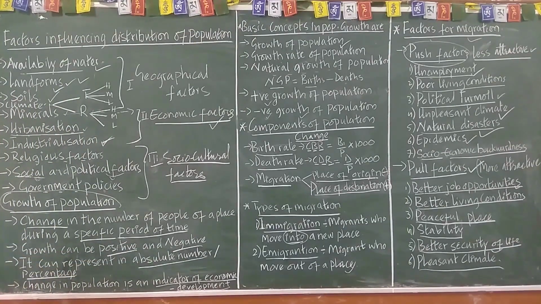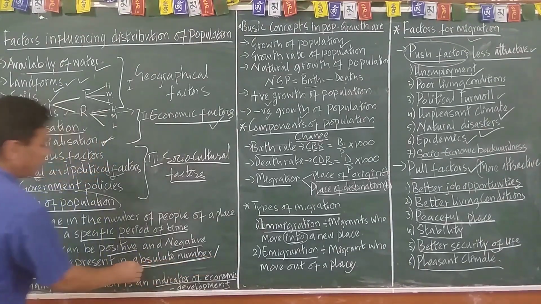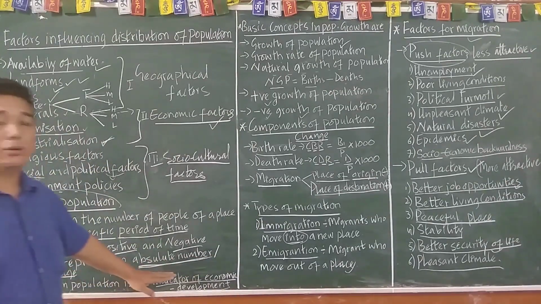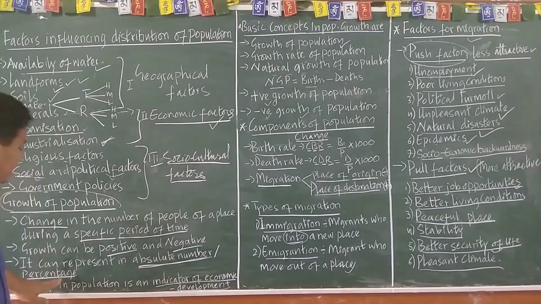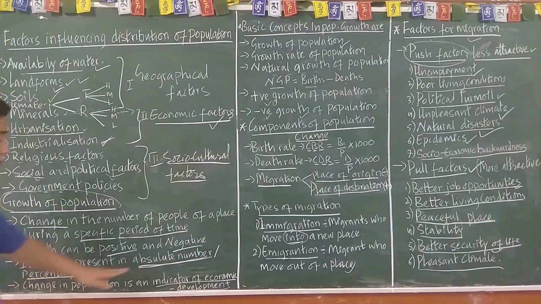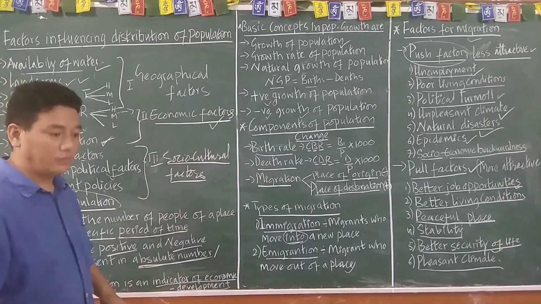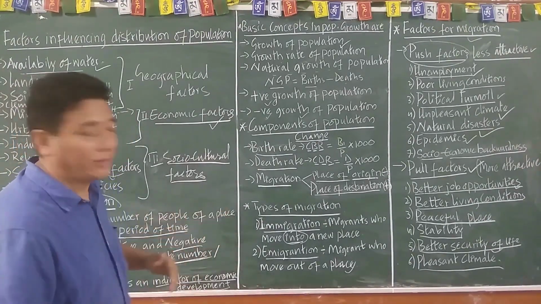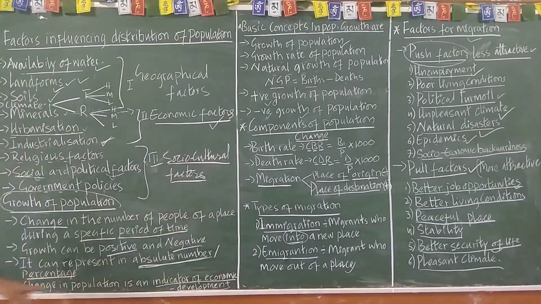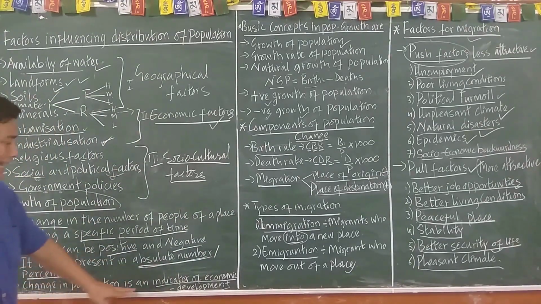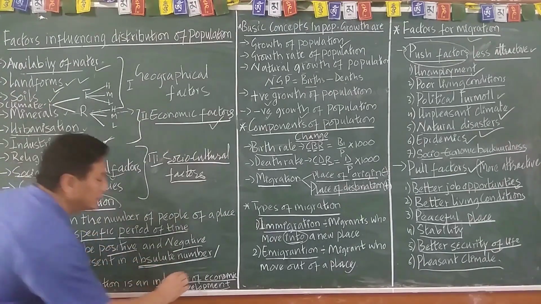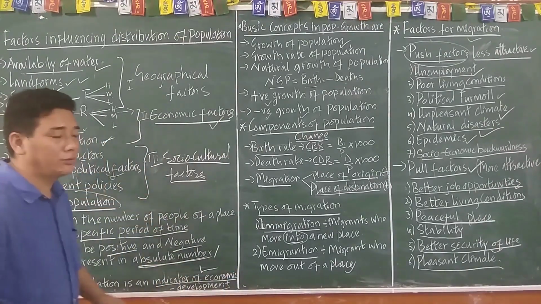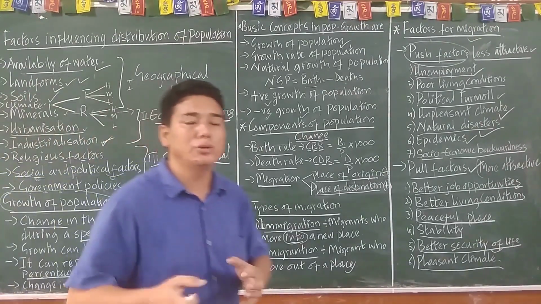It can be quantified as an absolute number or as a percentage or ratio. Change in the population is an indicator of economic development.